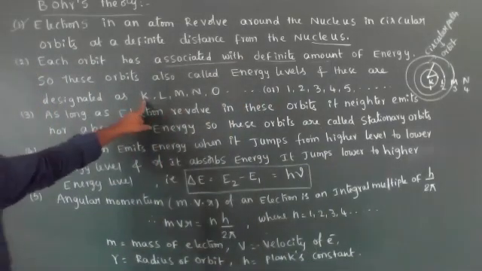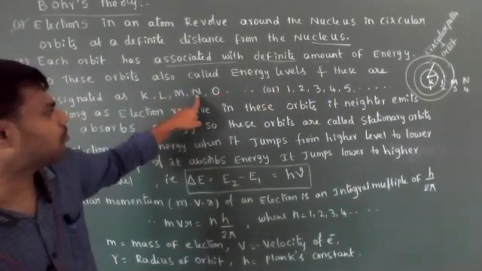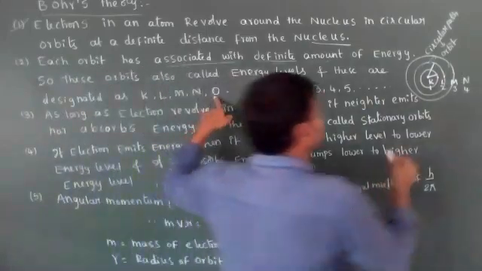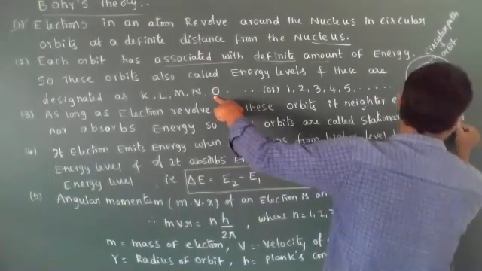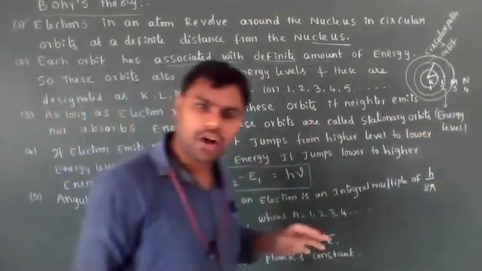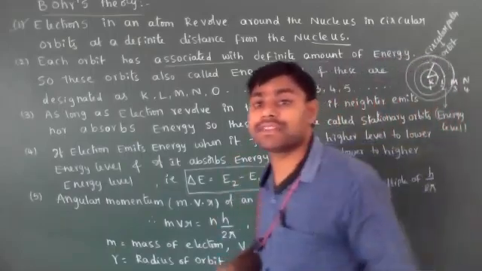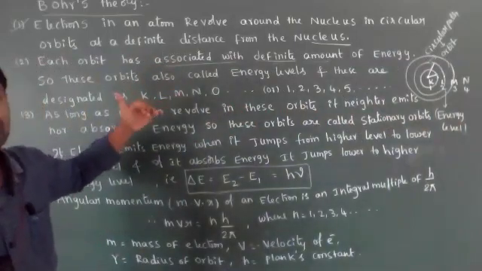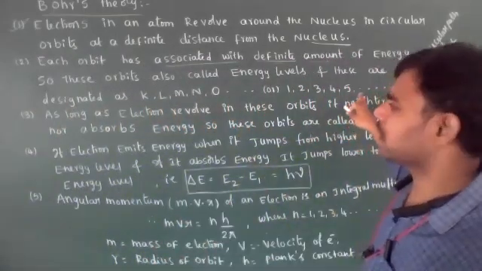K is nothing but 1, L is nothing but 2, M is nothing but 3, N is nothing but 4, O is nothing but 5. These are called orbits, and we also call these orbits energy levels. Why? Because those orbits have a definite amount of energy, associated with a fixed amount of energy. That's why they are also called energy levels, represented as K, L, M, N, O, or 1, 2, 3, 4, 5.